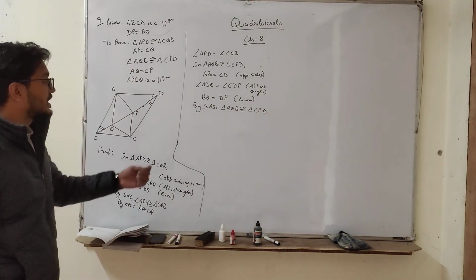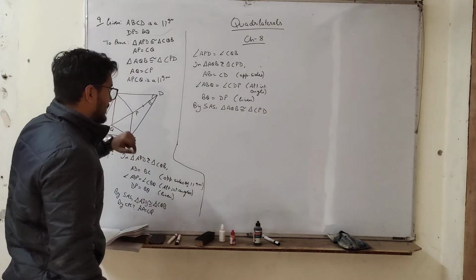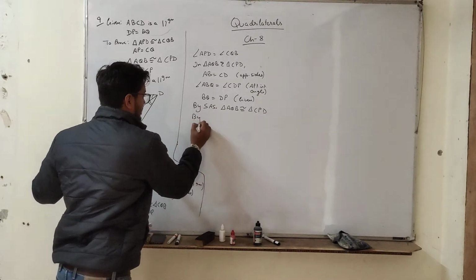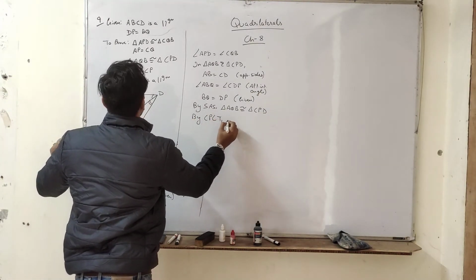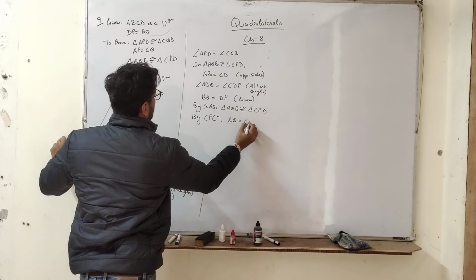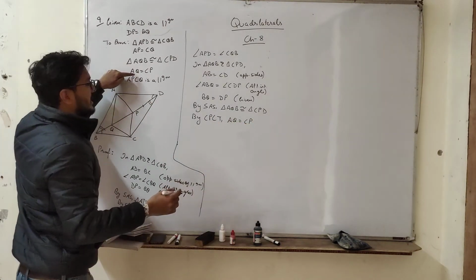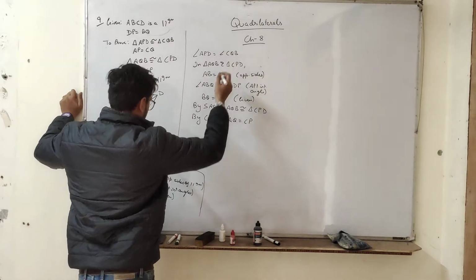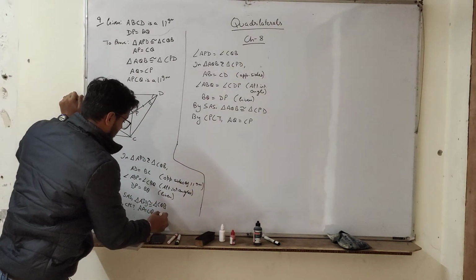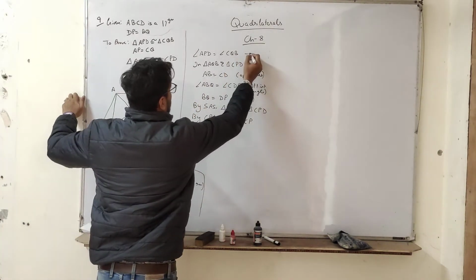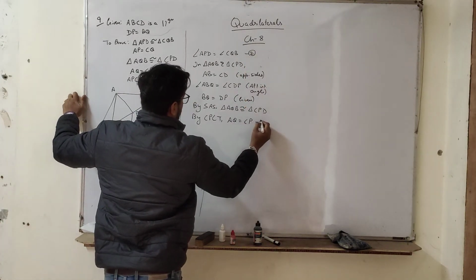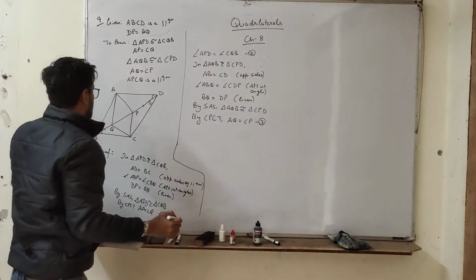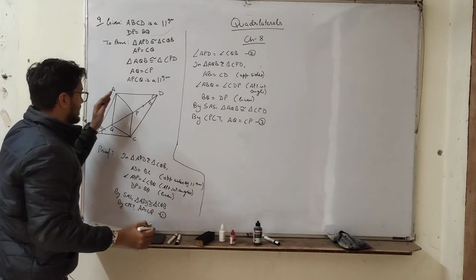So both the triangles have become congruent. Now by CPCT simple, we know that AQ is equal to CP. So till 4 parts we have proved. Also let this be equation first, this be second, and this be third, right? So that means opposite sides are equal.